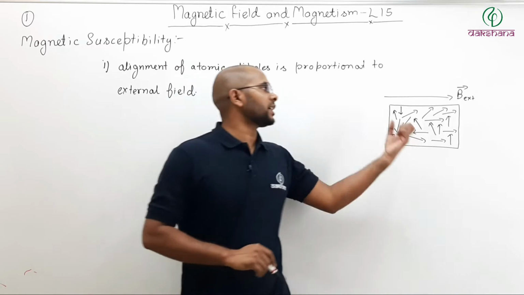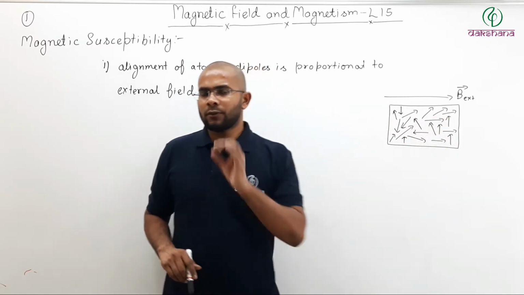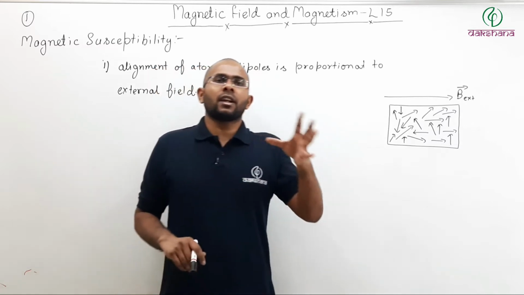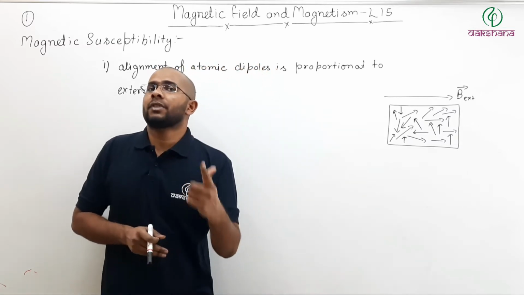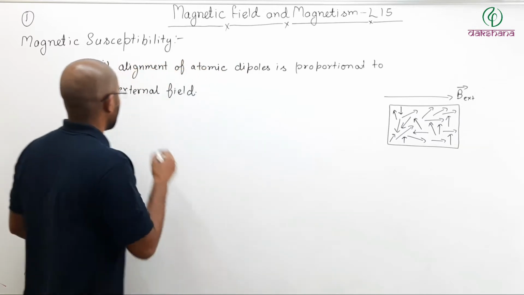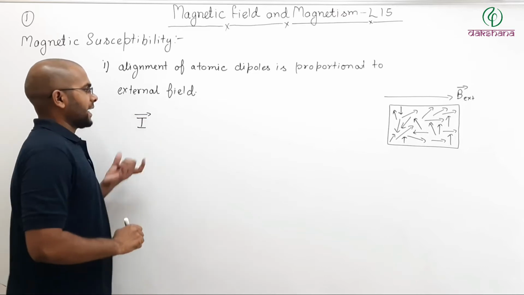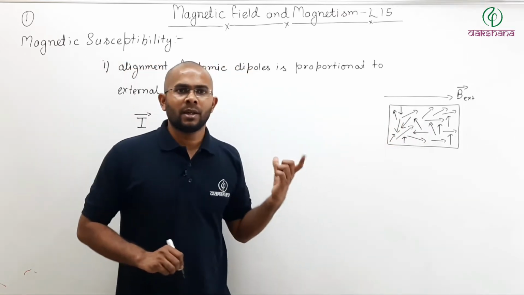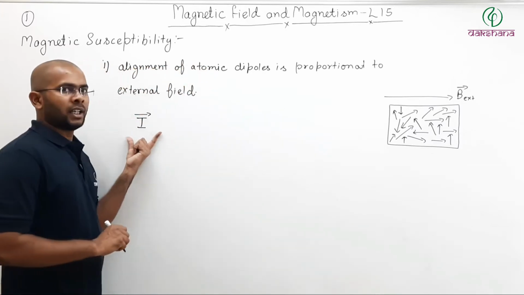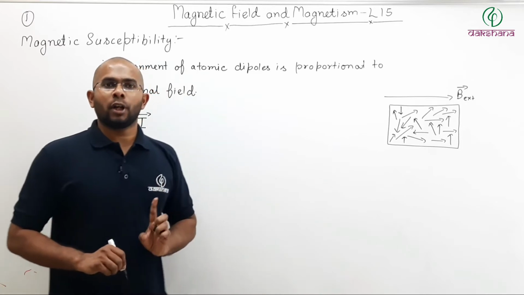Now, how do we judge the degree of alignment? It is getting magnetized. So for judging the degree of magnetization, we defined the magnetization vector, I. Higher the magnetization vector, higher is the degree of alignment. Magnetization vector was nothing but the magnetic moment vector divided by volume.